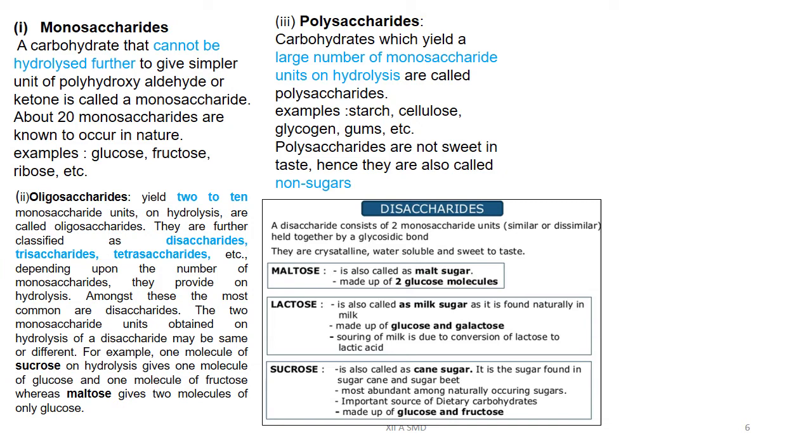Then the second one is oligosaccharides. These are sugars which on hydrolysis give a definite and known number, usually 2 to 10, of molecules of monosaccharides. They are further divided into disaccharides, trisaccharides and tetrasaccharides. In case of disaccharides, they on hydrolysis yield 2 units of monosaccharides which may be same or different. For example, sucrose, maltose, lactose.